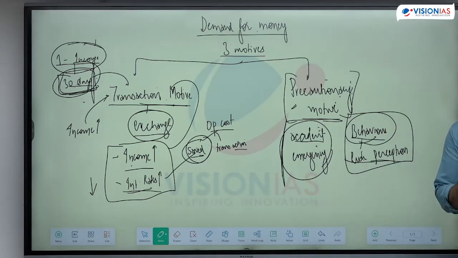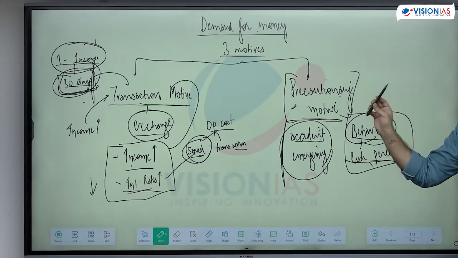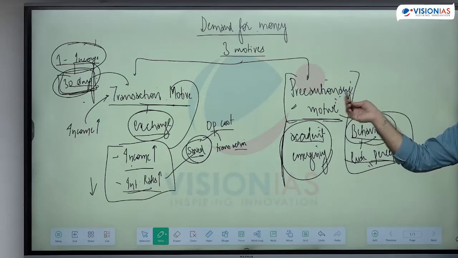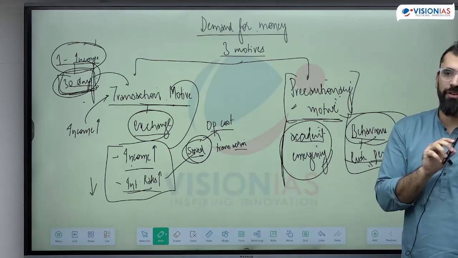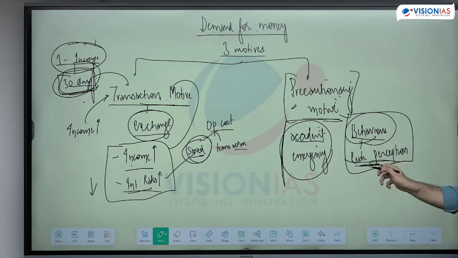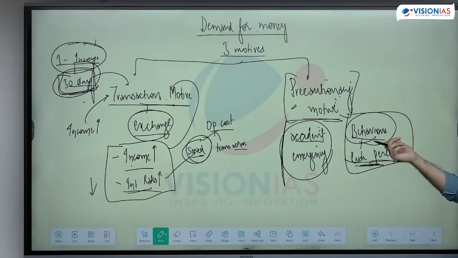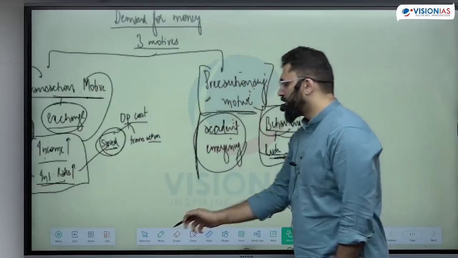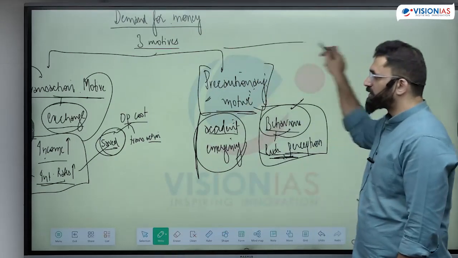So this is not dependent on any market factor. This will completely be dependent on what your risk perception is. In spite of the interest rates being high, in spite of your income, if you think there's higher risk, you will demand more money for precaution. This will never be dependent on your income or interest rate or any of the market factors, because this is completely dependent on risk perception. Behavioral factor hai. If I think I have more risk, I will save more. Less risk, I will not save. It completely depends on the behavior of the person. Is it clear?